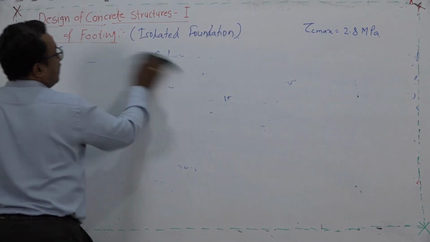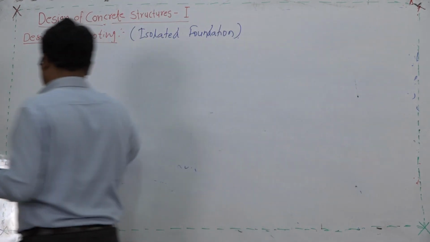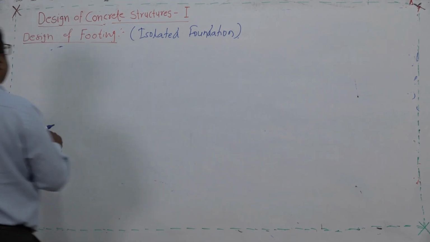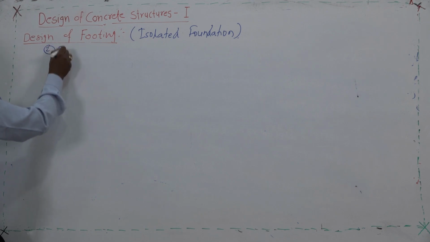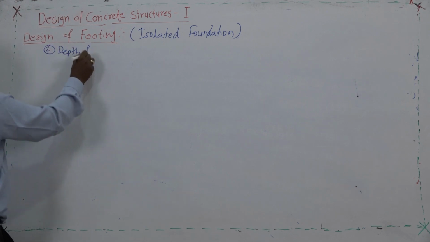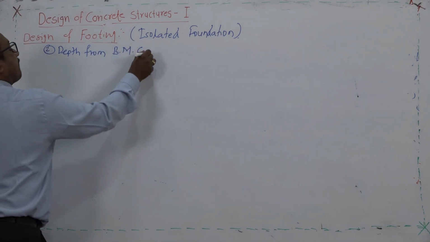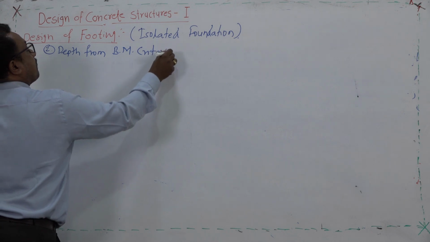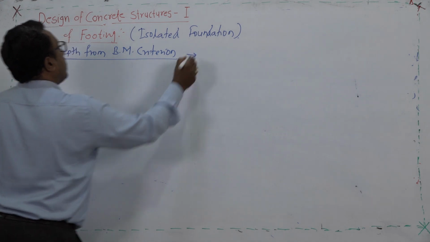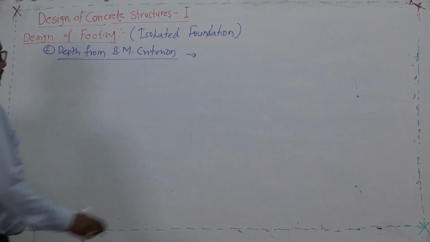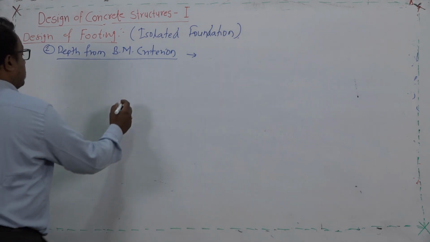The second criteria is obviously the depth of footing required from the bending moment criteria. Here again we will try to understand by drawing a simple sketch.